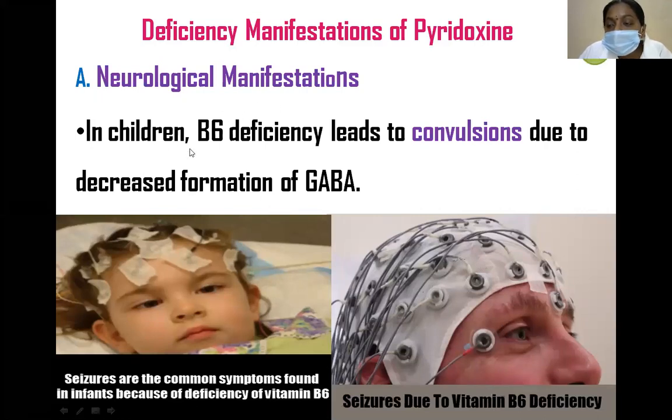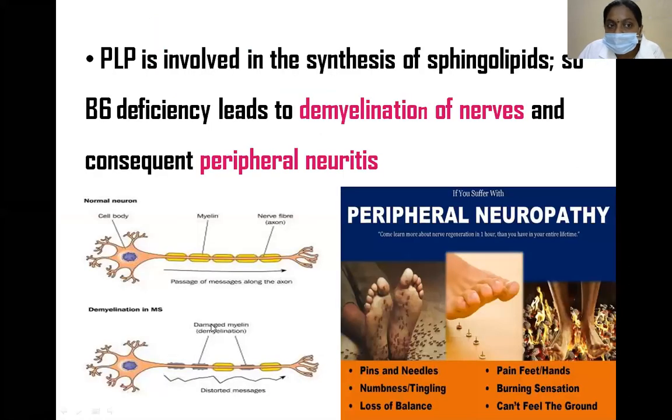In children, B6 deficiency leads to convulsions and decreased formation of GABA. So the seizures are mainly due to vitamin B6 deficiency. These are the common symptoms found in infants with vitamin B6 deficiency, along with decreased sphingomyelin synthesis.